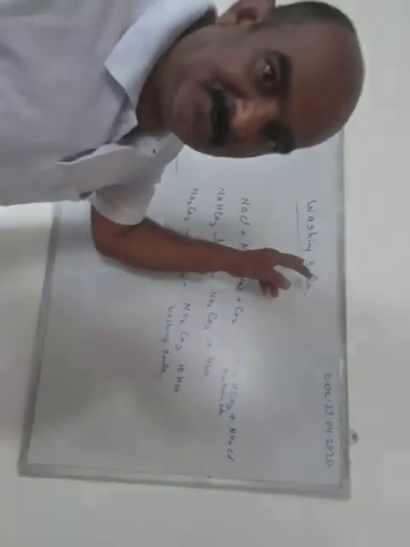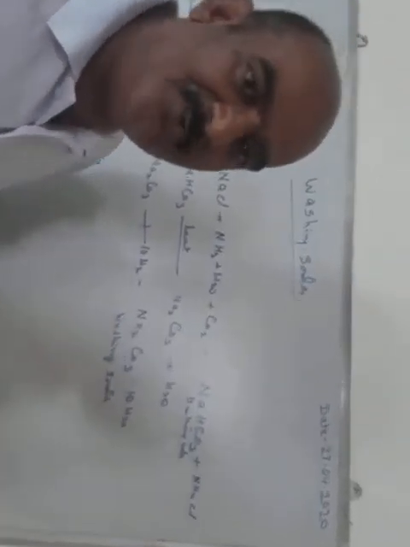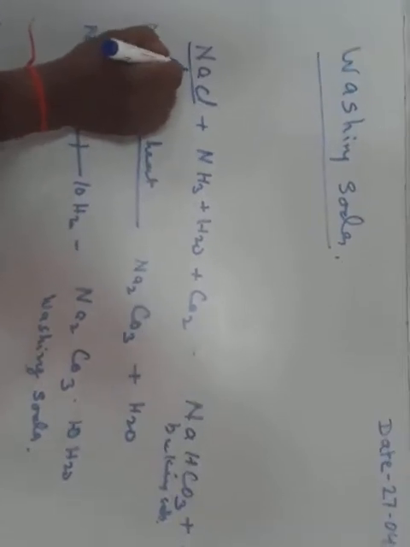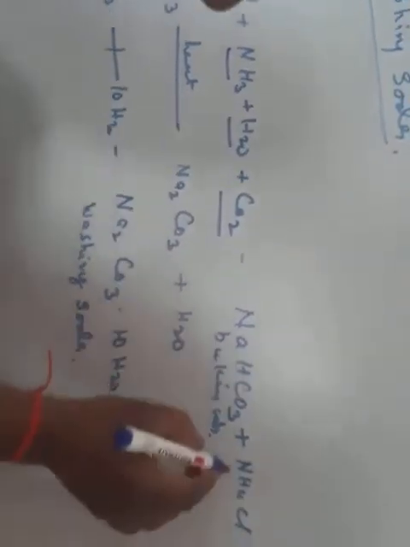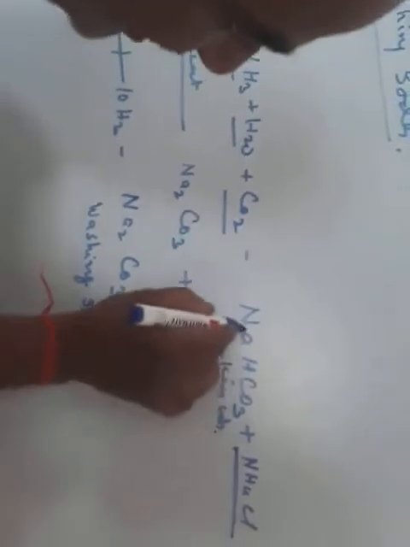Today I am going to teach you washing soda. First we should know how washing soda is formed. Washing soda is formed when salt, NaCl, reacts with ammonia, water and carbon dioxide together. Then NaHCO3 and ammonium chloride are formed. Sodium hydrogen carbonate, that is the baking soda, and NH4Cl form.